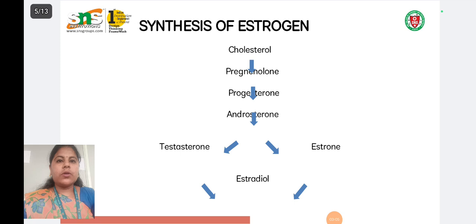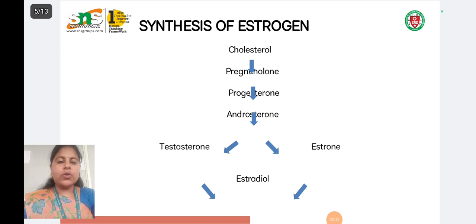Cholesterol is the main precursor for the synthesis of estrogen. Cholesterol is converted into pregnenolone, which is converted into progesterone, which is then converted into androstenedione.